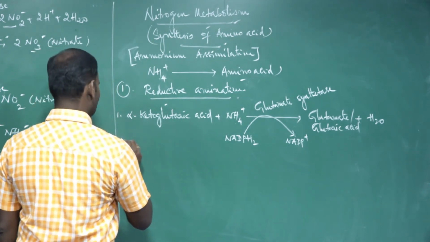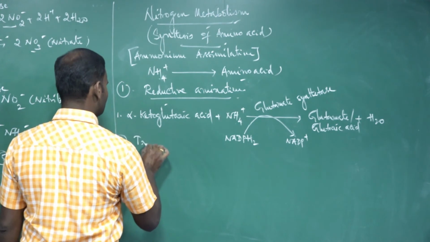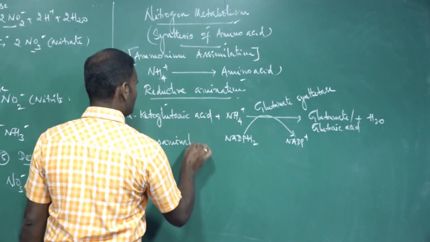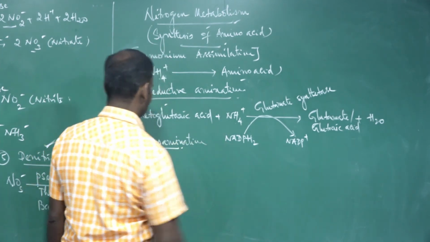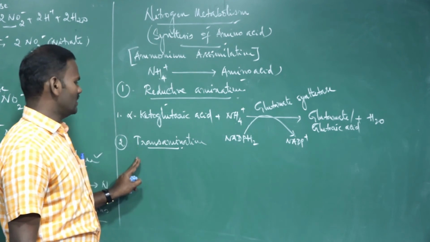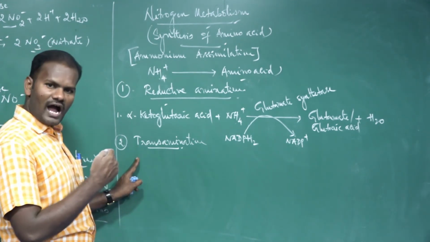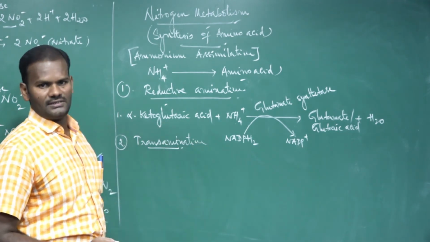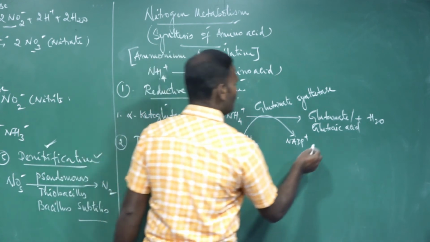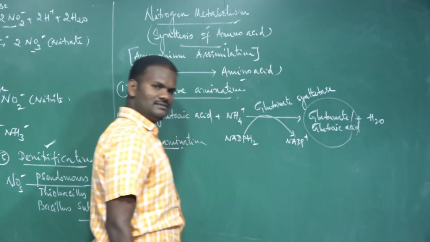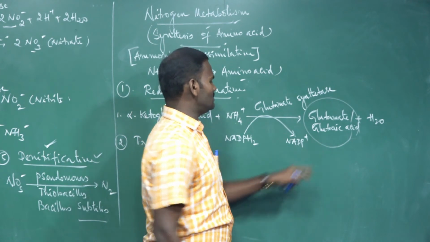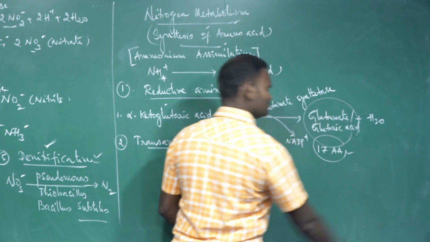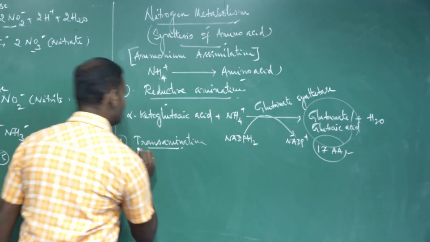Then the second one is transamination. Transamination is nothing but transfer of the amino group of one amino acid to the keto group of a keto acid. Because glutamic acid is the main amino acid from which 17 amino acids are synthesized. For example, transamination.